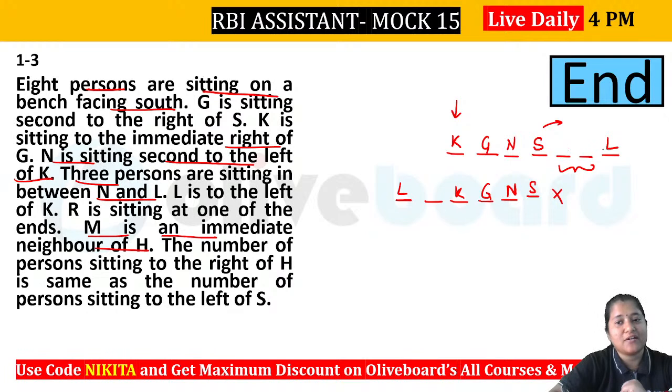Either we have 1, 2, 3 or we have 4 persons, right? So we can have 3 or 4 persons. Let's say if we have 3 persons towards the left of S, can we have 3 persons to the right of H? That's not possible. That means we will have to place one more person here. And now we have 4 persons towards the left of S. So now we can have 4 persons to the right of H. So this will be your H here.